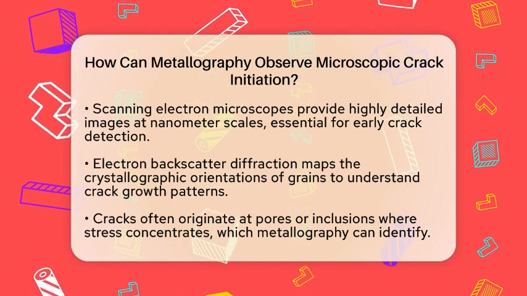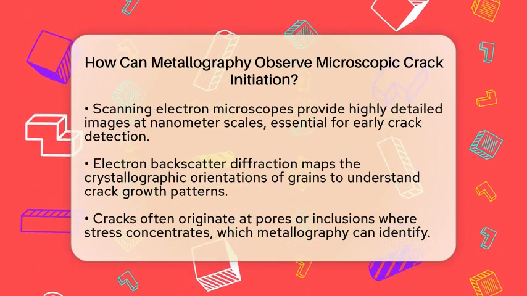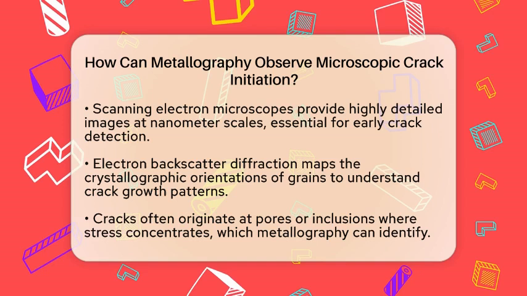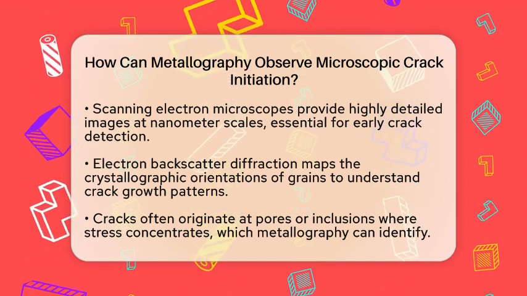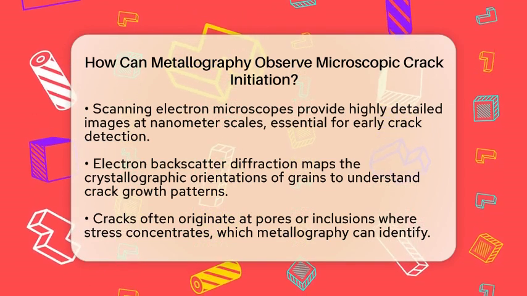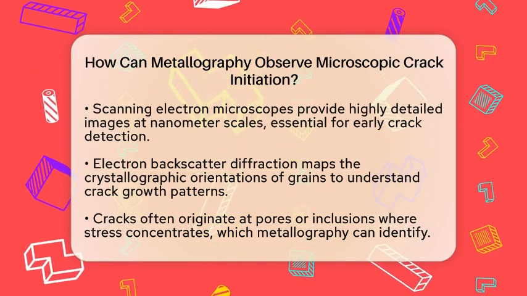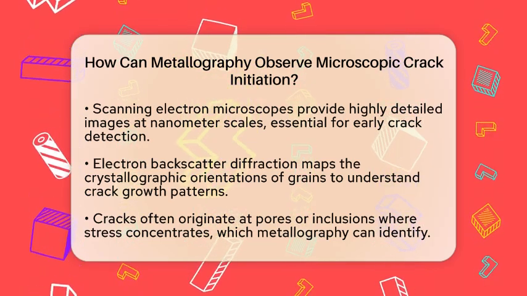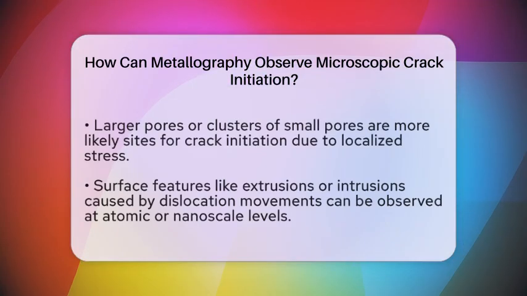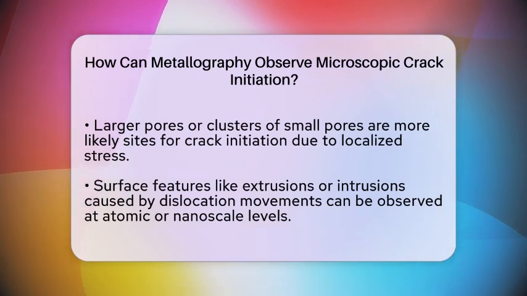For example, cracks often begin at pores or inclusions where stress concentrates. Metallography can identify these stress concentrators by measuring their size and position. Larger pores or clusters of small pores are more likely to be the initial crack sites because they cause localized stress that pushes the material toward failure.